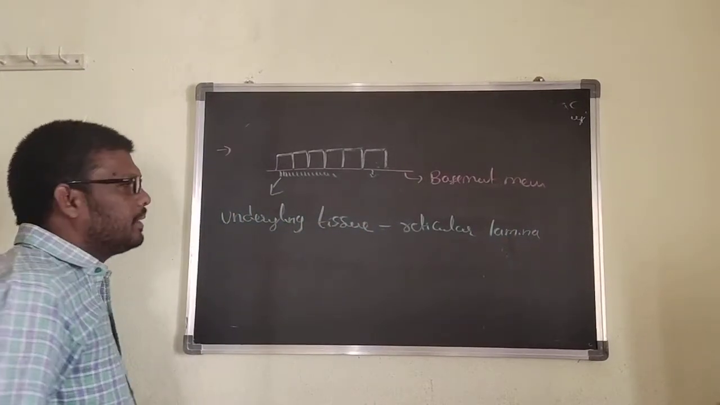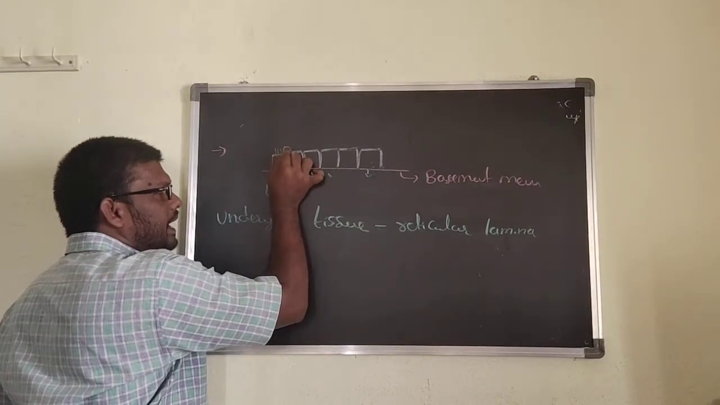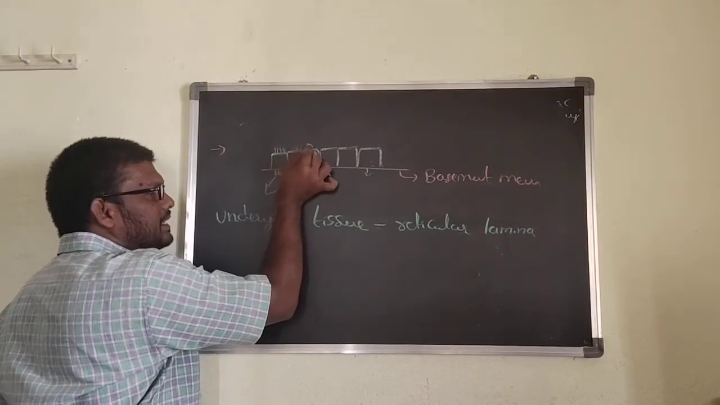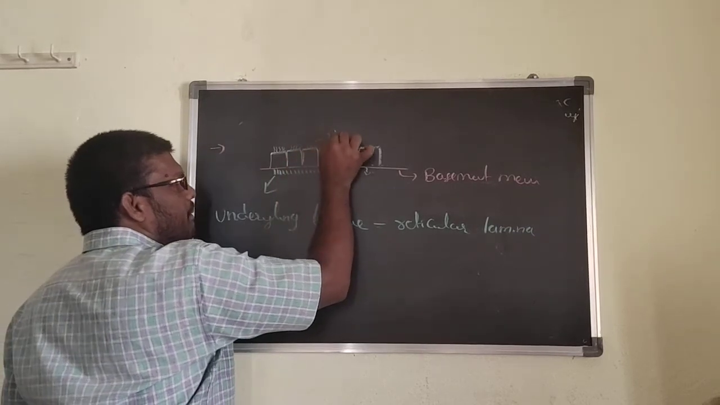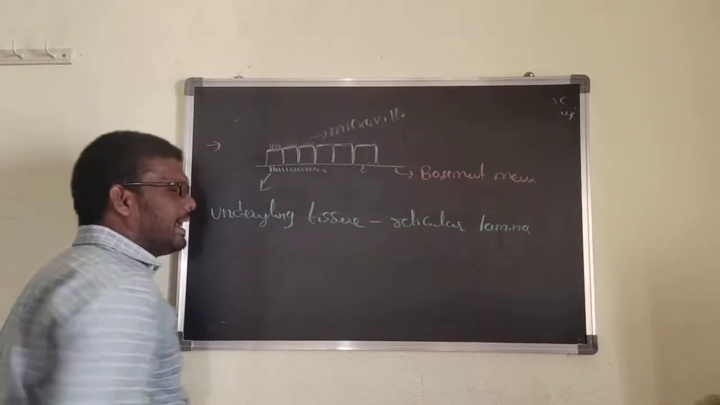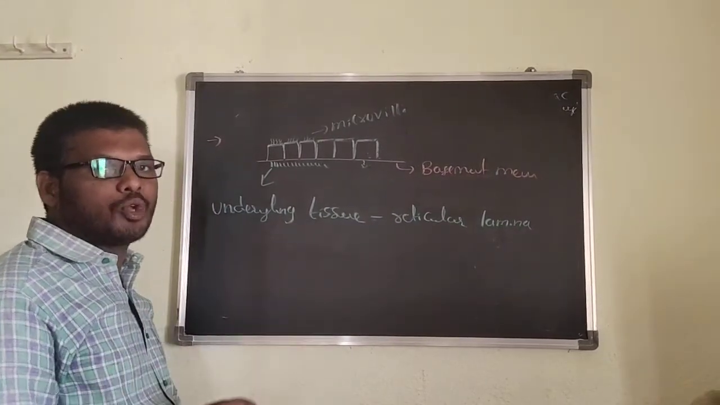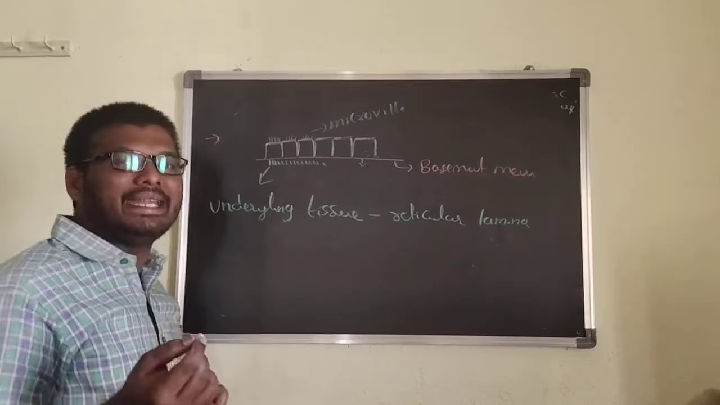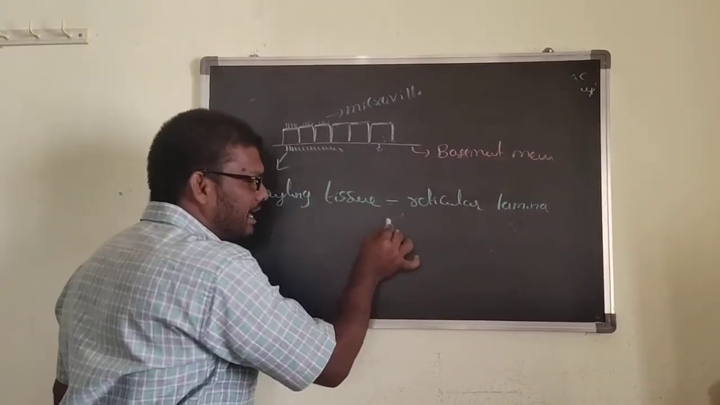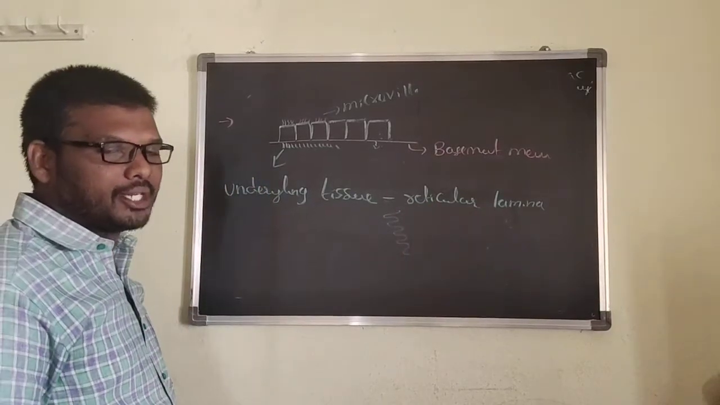And here on epithelial cells, some hair-like projections are present. These hair-like projections are called microvilli. This microvilli can increase the surface area of absorption. You have to observe in the intestine, they are having villi. Villi can increase the surface area of the reabsorption.